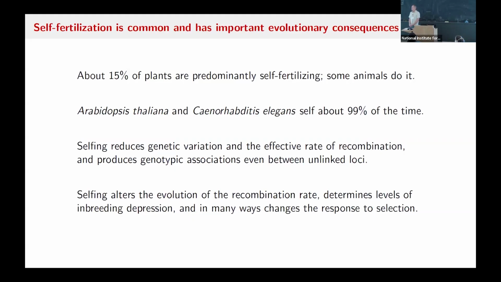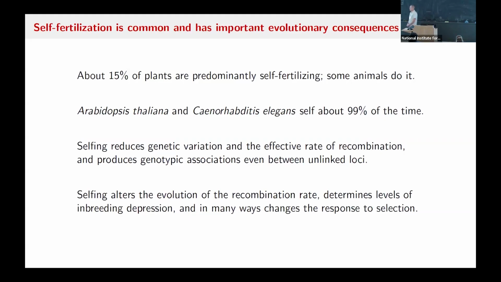Selfing, or self-fertilization, has a number of effects. It decreases variation and increases homozygosity of individuals. As a consequence, it reduces the effective recombination rate. So this has important consequences for all sorts of things one might want to measure or think about.